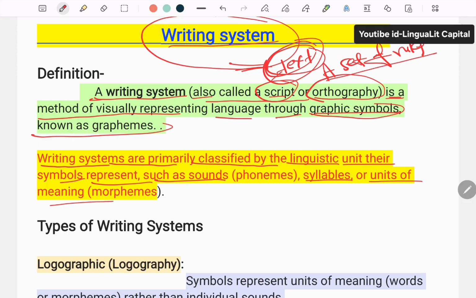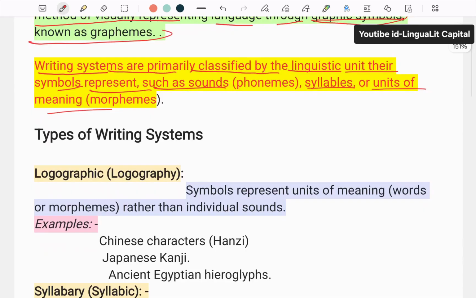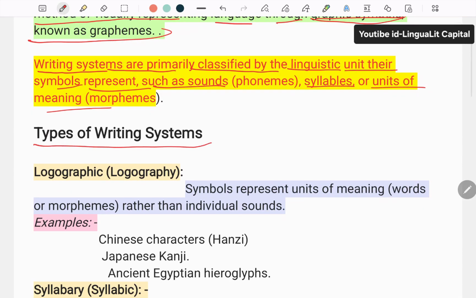Okay, now we come to the types of writing systems. The first one is known as the logographic, also known as logography.